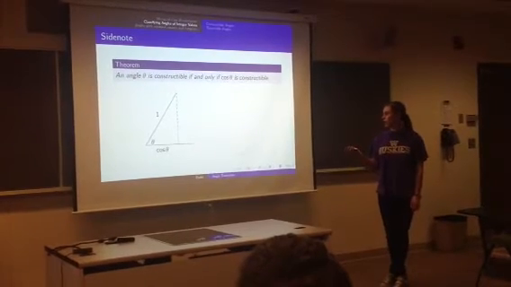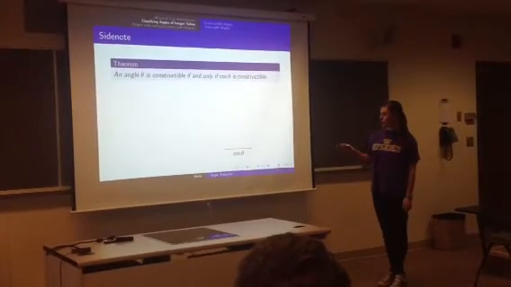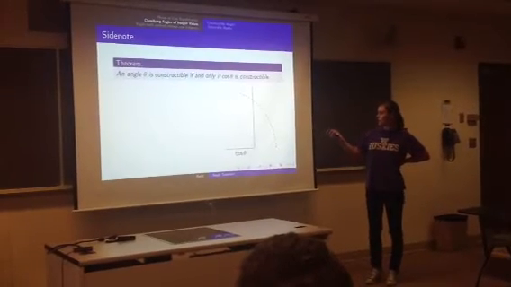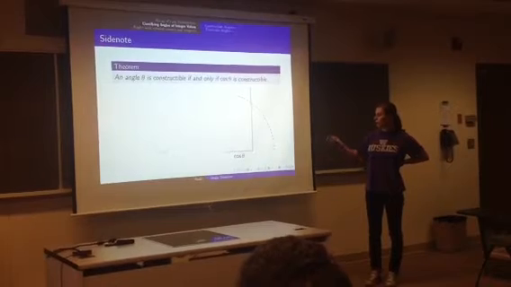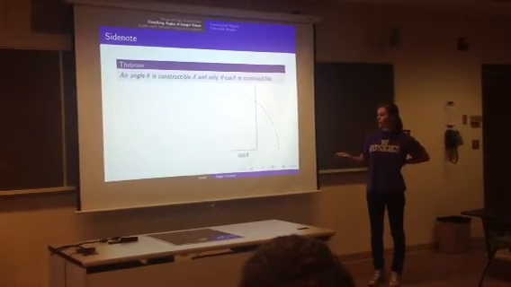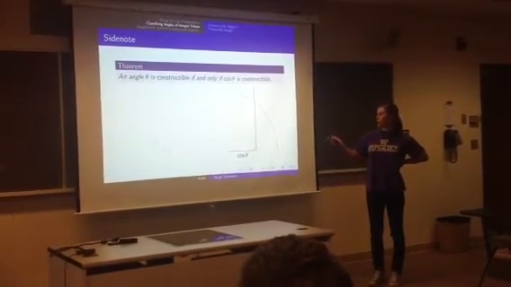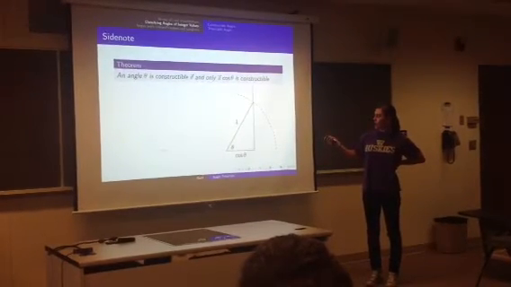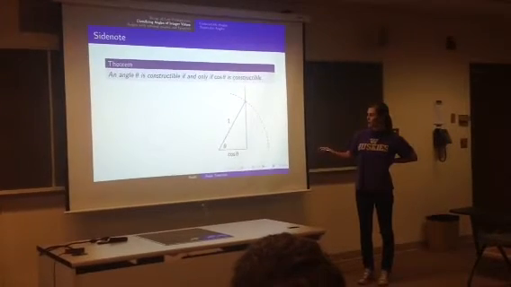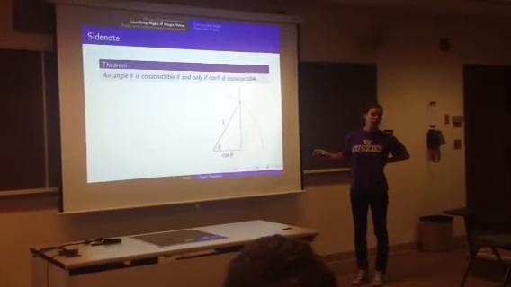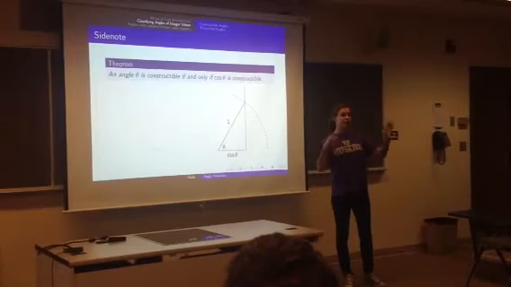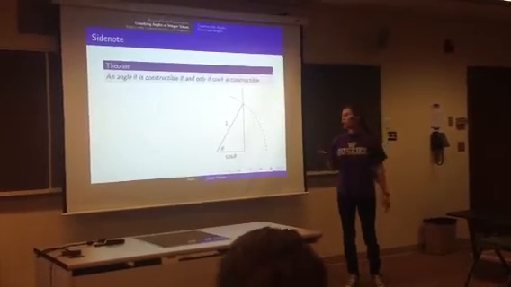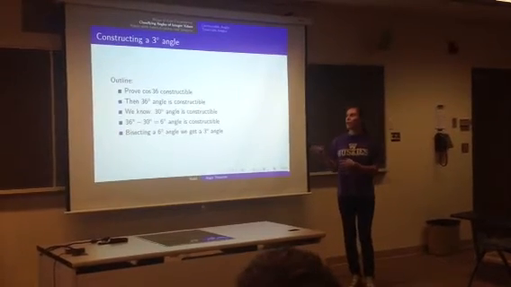Now, if we assume that we can construct cosine theta, then we can construct a perpendicular line on the right endpoint, and then using the left endpoint as the center of a circle of radius 1, we can draw an arc. Where those intersect, we get a line segment of length 1, and thus we've constructed this angle theta. So basically, if we can construct an angle theta, we can construct cosine theta, and vice versa. That will be important when we're talking about which angles we can construct.